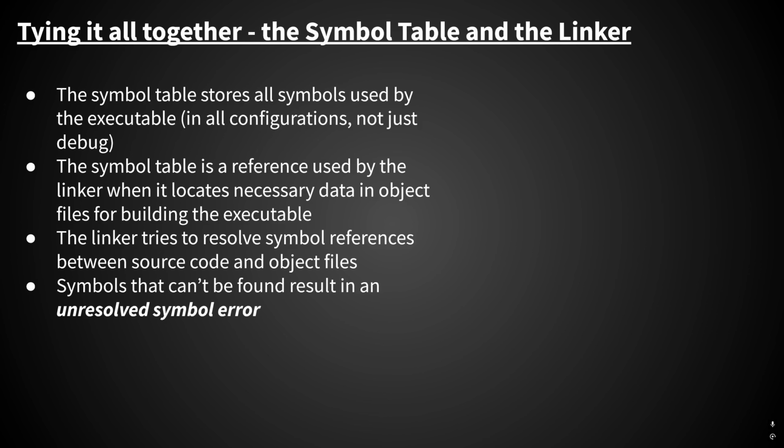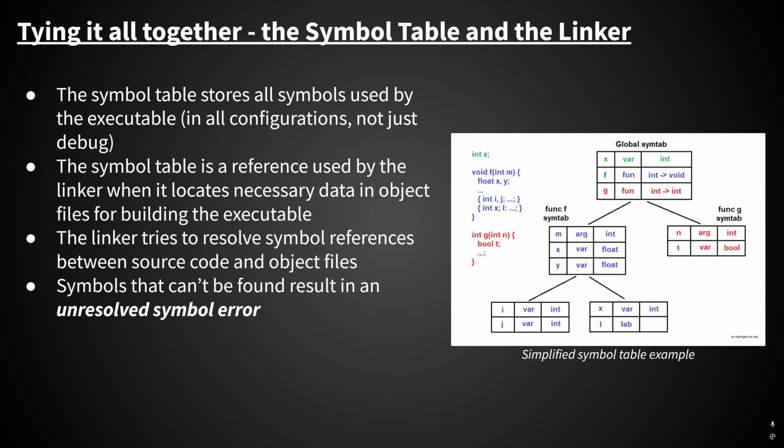So now I want to give a little bit more amplifying information about symbol tables. This is a very simplified version of a symbol table, but it does well to illustrate the intent of it. It shows how all the functions, their scopes, and all the symbols, including the function arguments, are listed. The main thing to take away from this is just to realize that when it comes to external symbols, they must all have a definition that can be found somewhere, even if it is in an external DLL that your program then gets a stub for, as we saw in the build process slide.